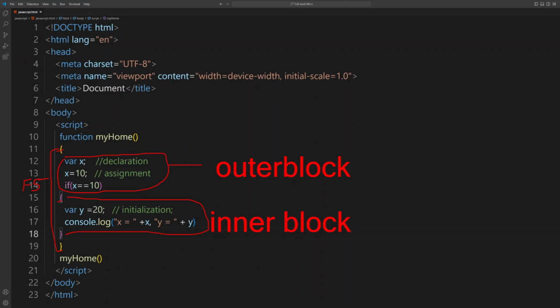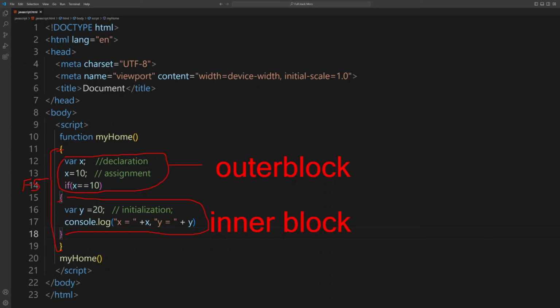So we have declared the x in outer block, and inside of inner block, which is the if block, we have declared y, and we have given a command console.log x and y, but x was declared inside of outer block.